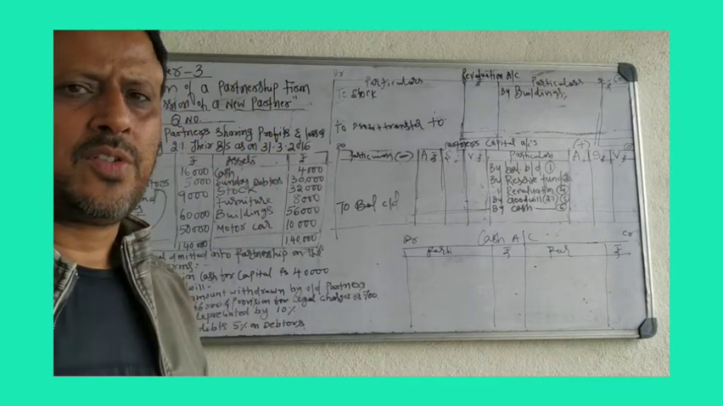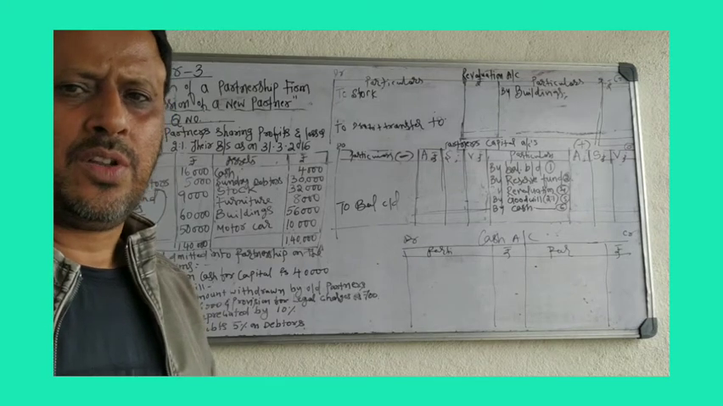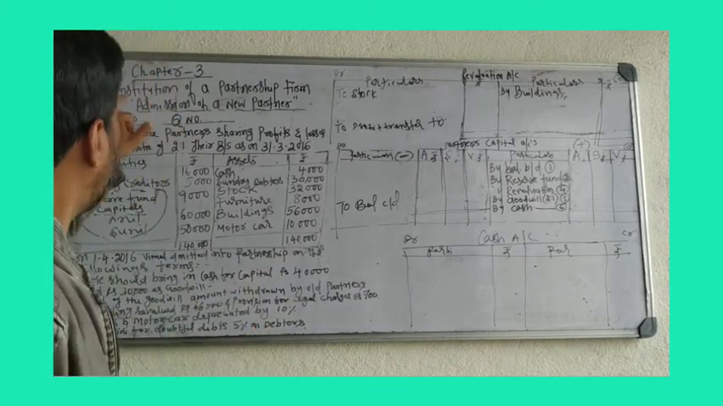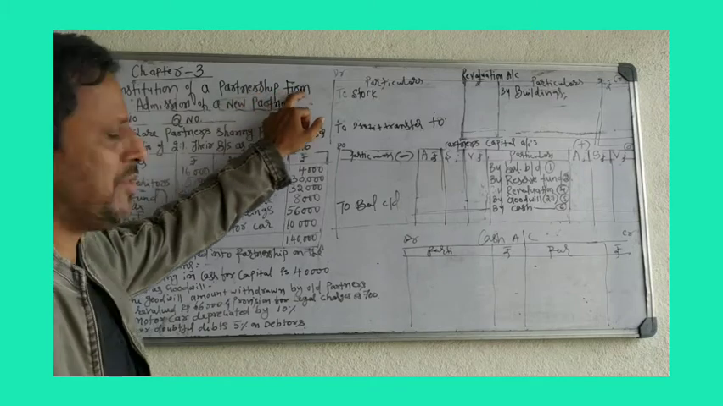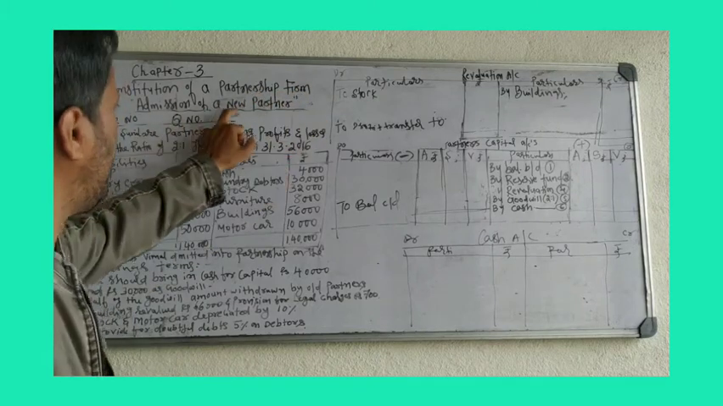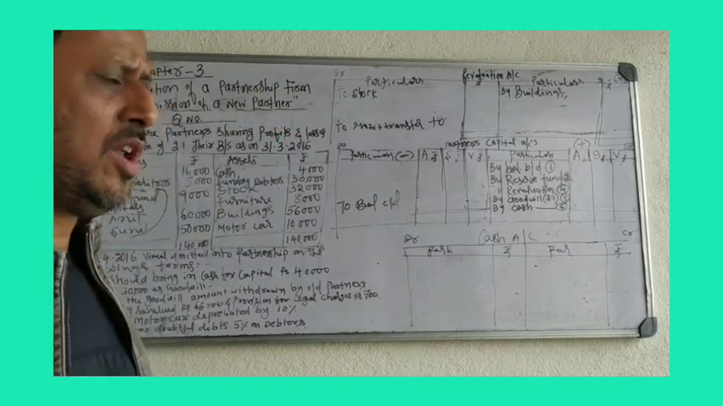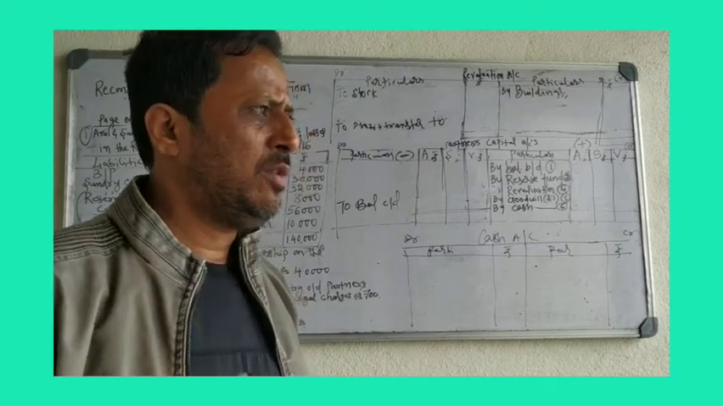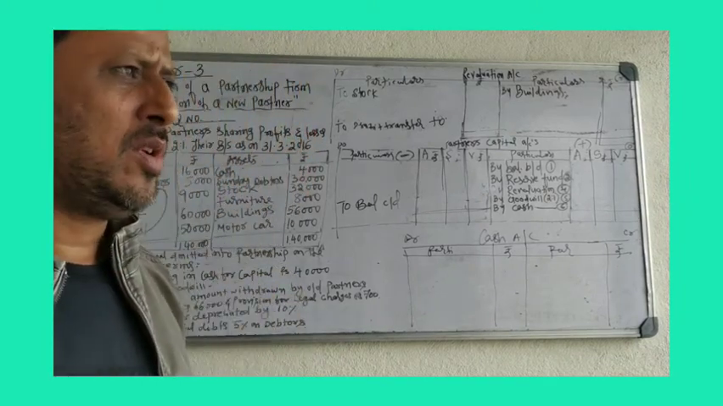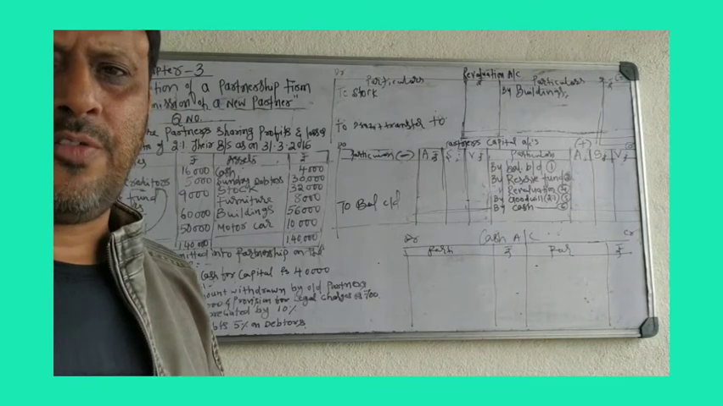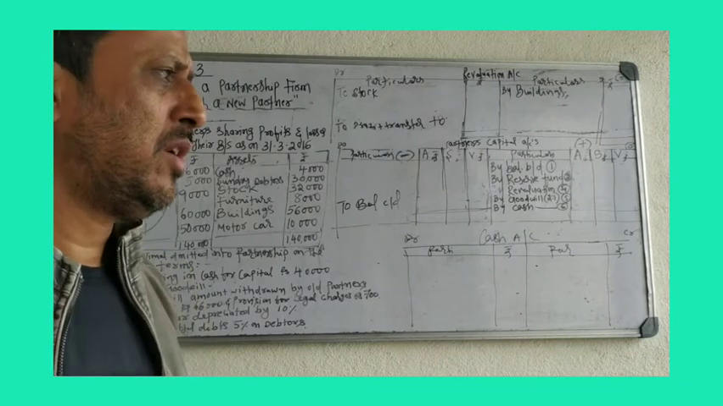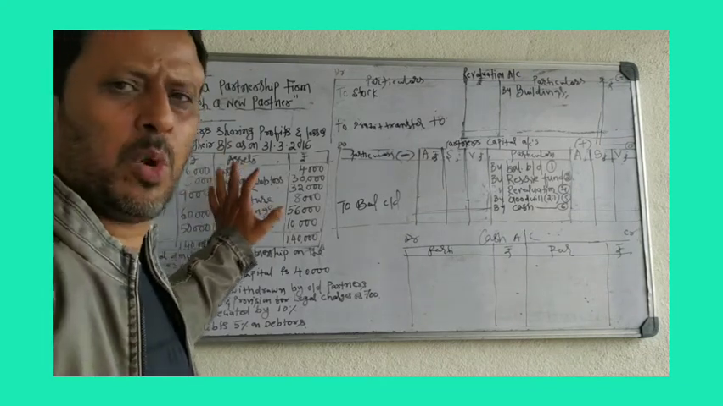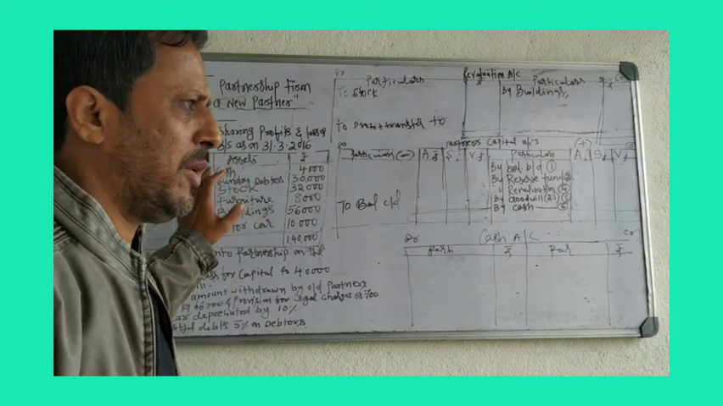We are in the sixth session of the third chapter, reconstitution of a partnership firm, admission of a new partner. In the last class we solved one problem belonging to admission of a new partner. Now we will take one more problem, one more example from the book.